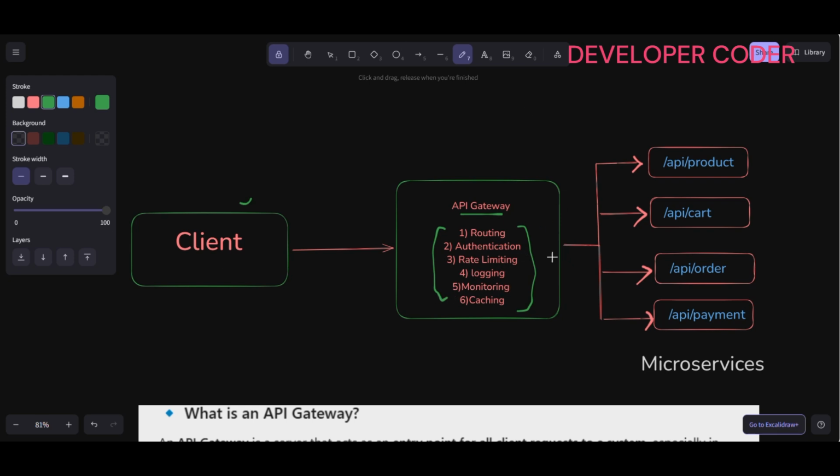So here you can take your Amazon website. If you want to see any product, you will go to that particular page. If you click on the cart icon, you will go to that particular page. If you click on the order icon, you will go to the order page. If you click on payment, then you will go to the payment page. These are different microservices: this is the product page, this is the cart page, this is the order page, this is the payment page. Different APIs. The API gateway is going to take care of all this, all the routing.